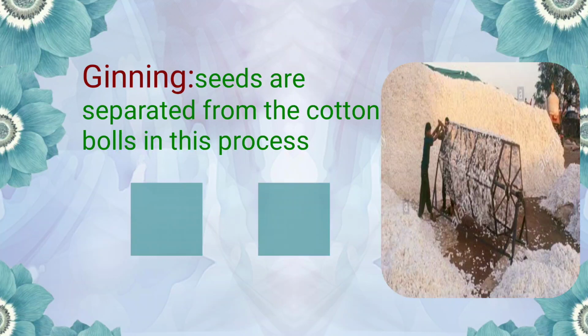The second process is ginning. In this process, seeds are separated from the cotton bolls, and there are two methods to do this process. Those are manual process and machine also. A comb-like structure is generally the traditional method used for the separation of seeds.